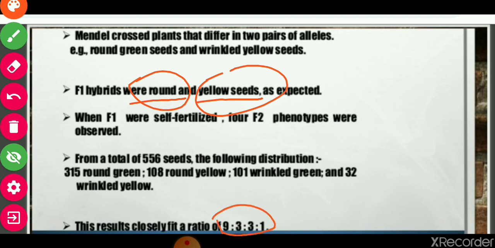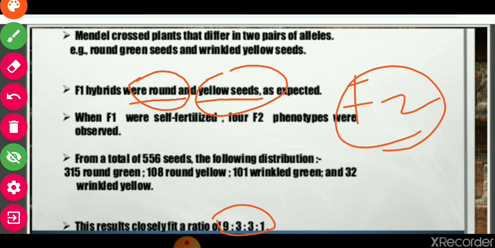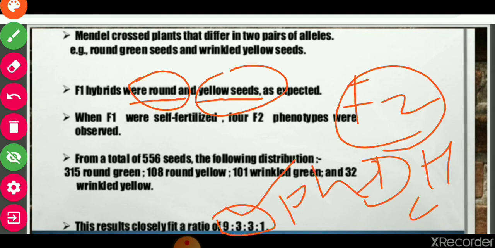So this is a phenotypic ratio of the F2 generation in a dihybrid cross. This is the data obtained, and this is the ratio obtained for a dihybrid cross. This is the phenotypic ratio of a dihybrid cross, 9:3:3:1.